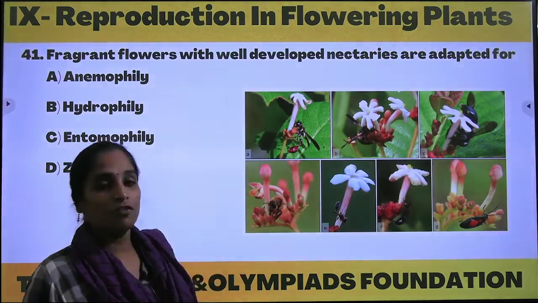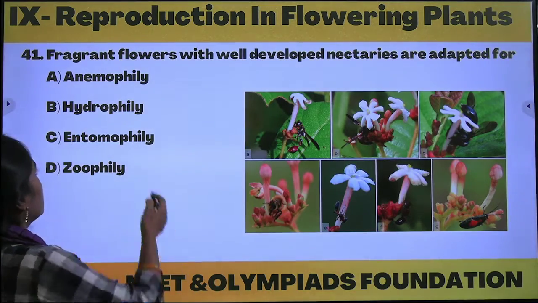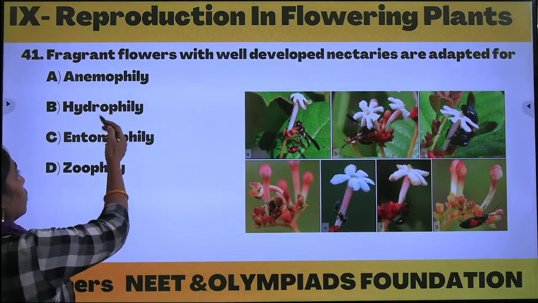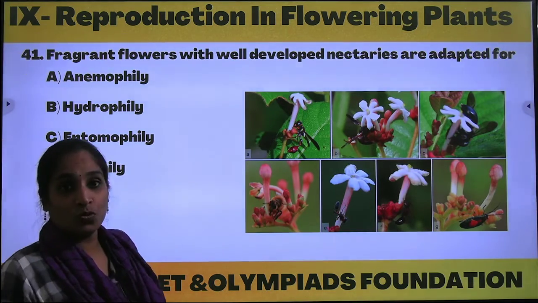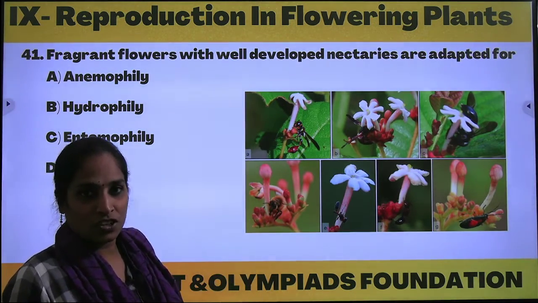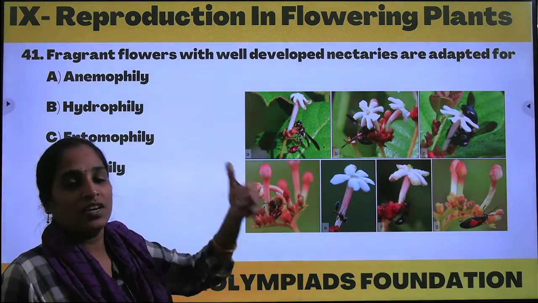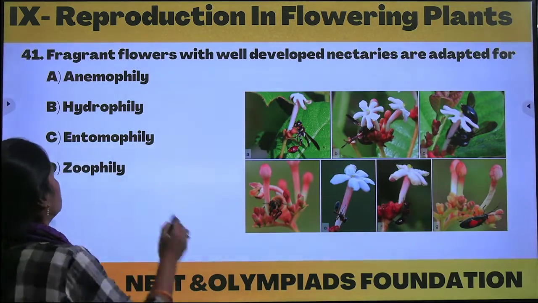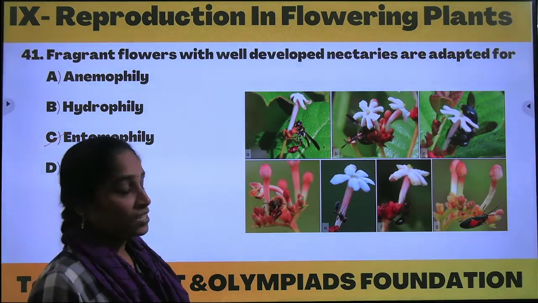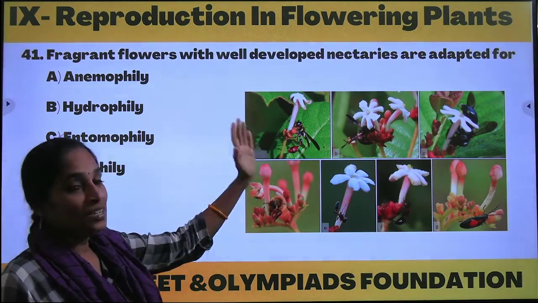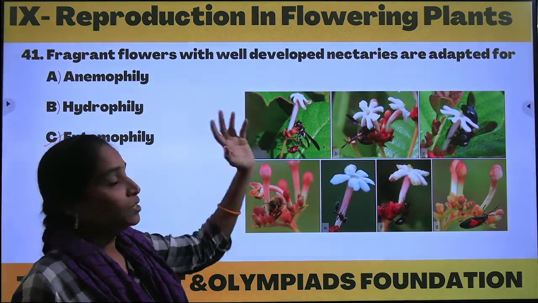Okay, so what kind of pollination is it? Is it anemophily or hydrophily or entomophily or zoophily? So what kind of pollination can be seen if the nectar is filled in the flower? It is called entomophily. Type of pollination is entomophily. Through the insects we can observe the pollination.